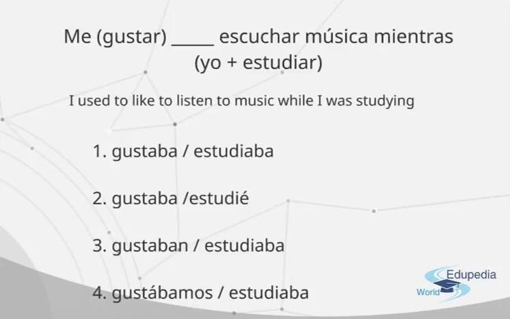So, the possible answers. 1. Gustaba, estudiaba. 2. Gustaba, estudié. 3. Gustaban, estudiaba. 4. Gustábamos, estudiaba.